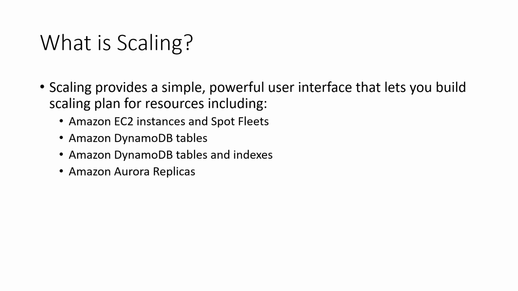Others could be Amazon DynamoDB tables, the database tables which we will be using, then DynamoDB tables and indexes, and Amazon Aurora replicas. These are the resources which we can scale while using scaling.